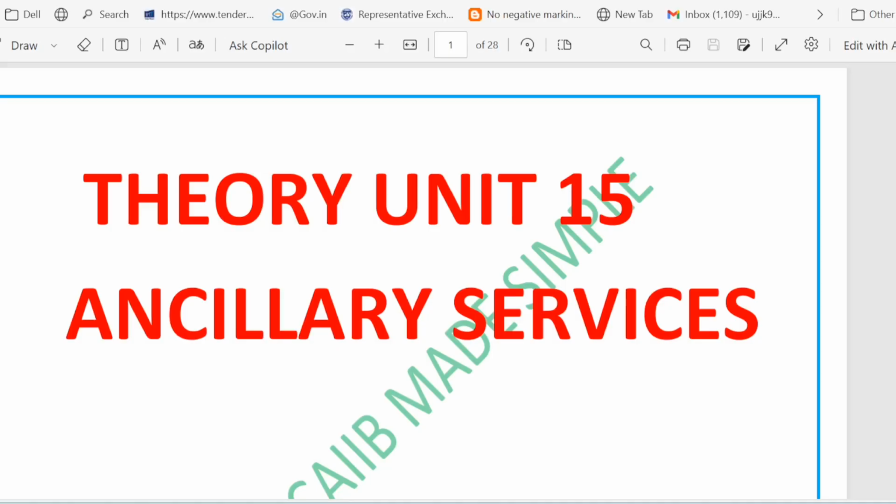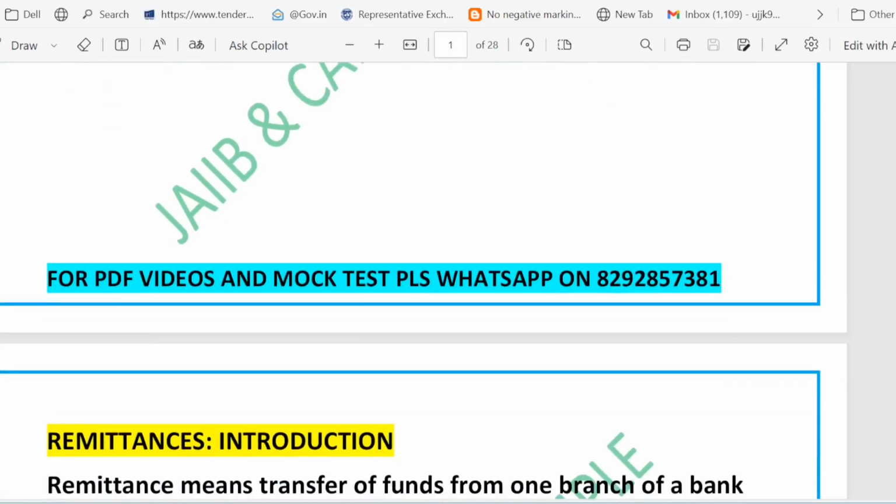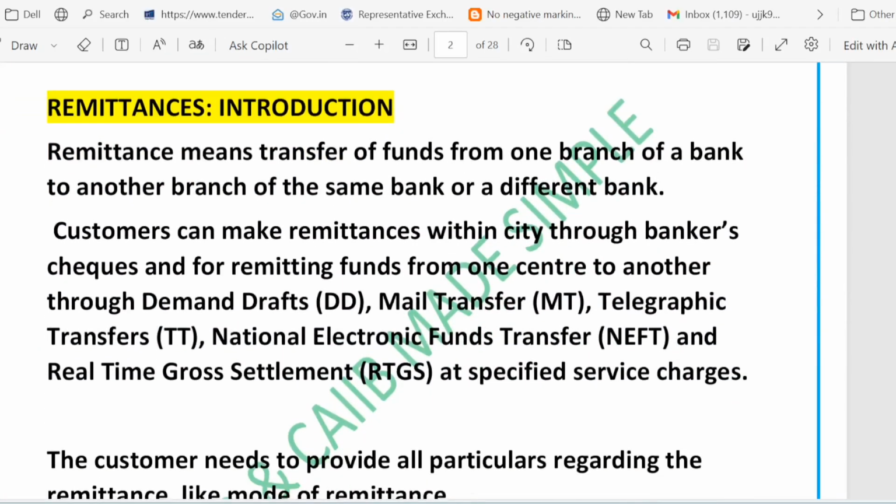Today we are starting our unit number 15 theory portion. Chapter name is ancillary service. So let's get started. Let's see what are the topics which we have to study. So let's start with the remittance introduction part.